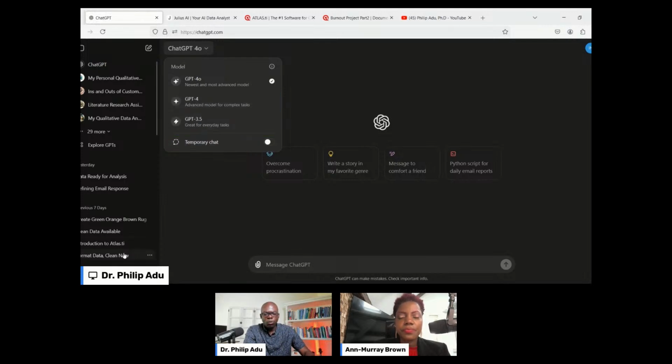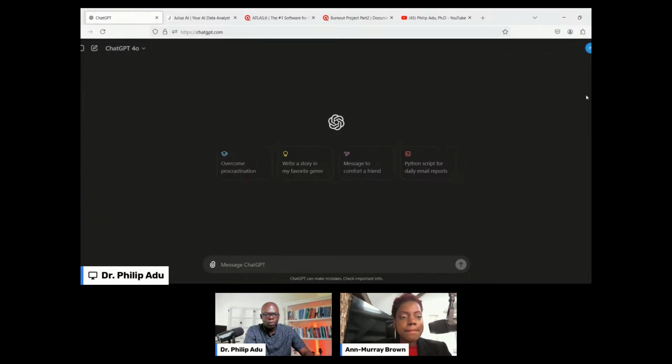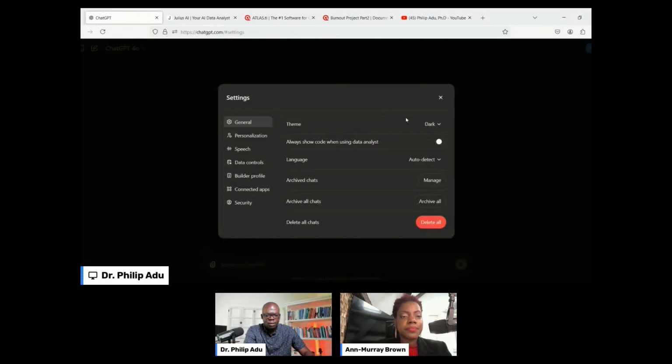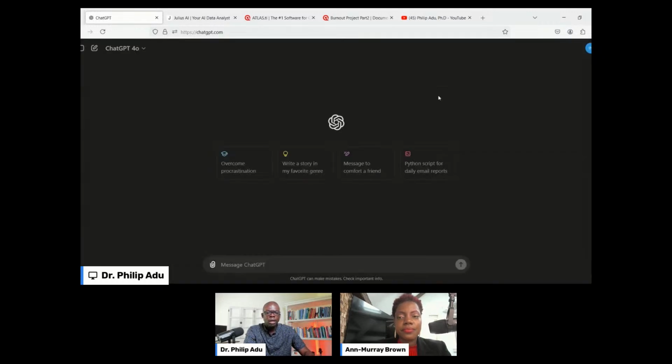But if you don't want the system to use your data to train, you can go to your account. Let me see here. You go to your account, and then I think you go to settings, and then there's a place about data control, and then you can turn this one off, right? That you don't want your data to be used to improve their system. So there are mechanisms to control your data, but I think it's not foolproof. What you have to do is just be responsible.